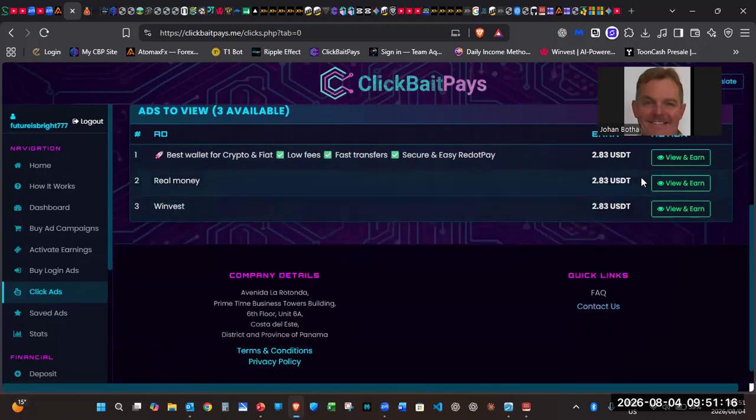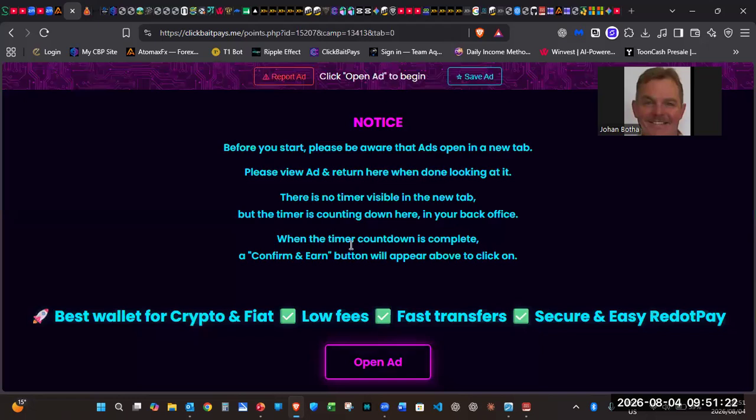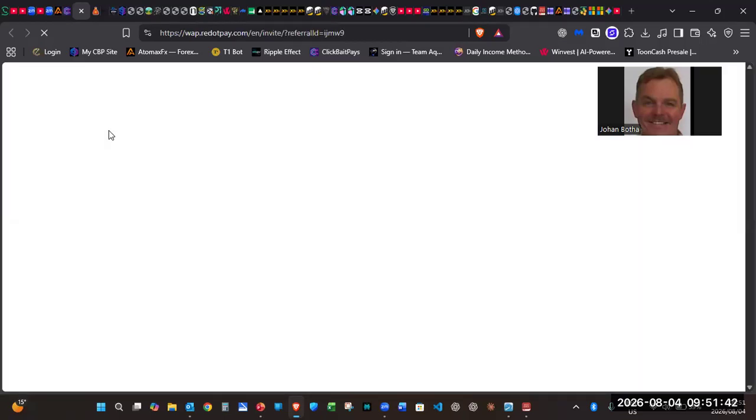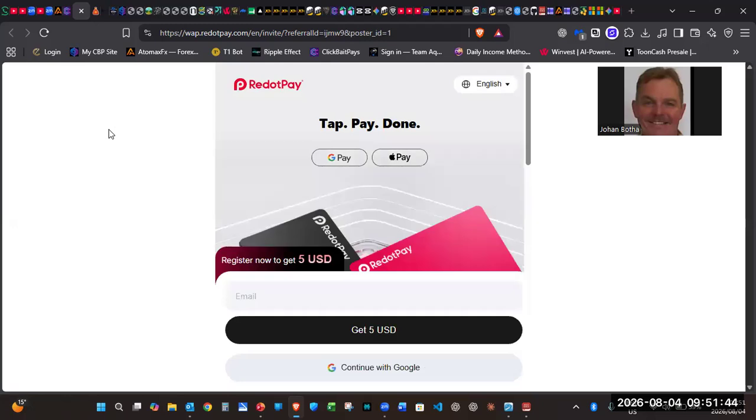Right, so we're going to click the ads here in level 2. So you can advertise anything that you are promoting, a product or a service, doesn't matter. As long as it is legal, you can advertise it on this platform as well. Right, you're going to press open ad. This is going to open in a new window. Sometimes it doesn't open, just go back and carry on with the next one, or just refresh and click again.